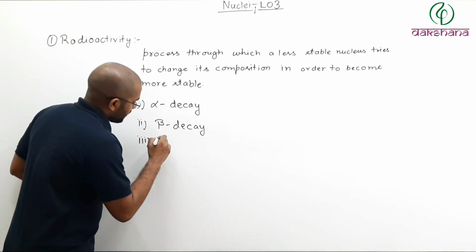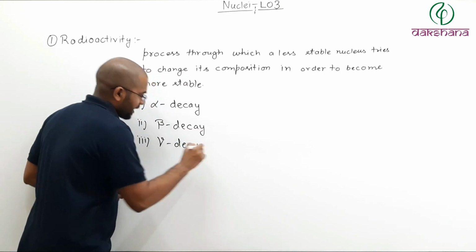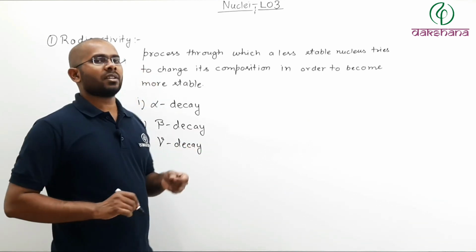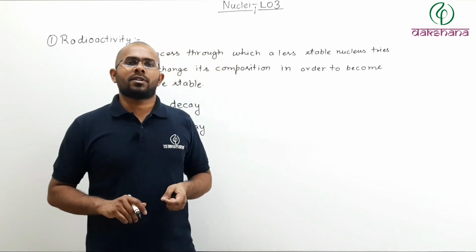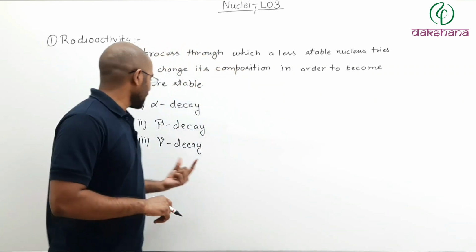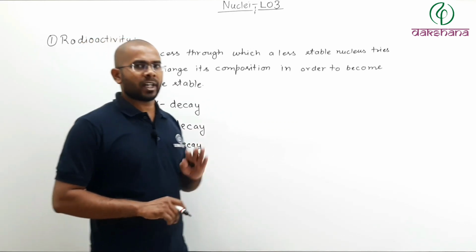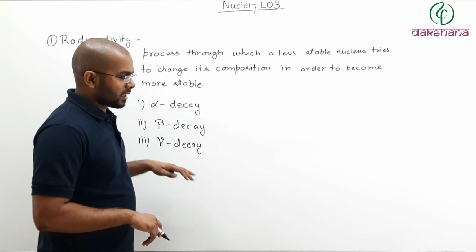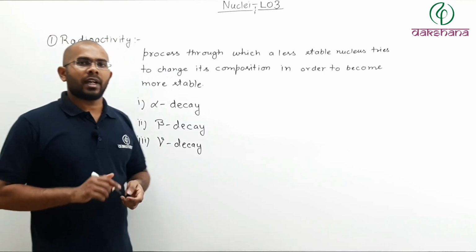Third is gamma decay. What is gamma decay? Gamma decay is nothing but emission of very high energy photons. The photons which are emitted in gamma decay are very high energy. We will take a look at why that happens. So these are the three kinds of decays which we will study under radioactivity.